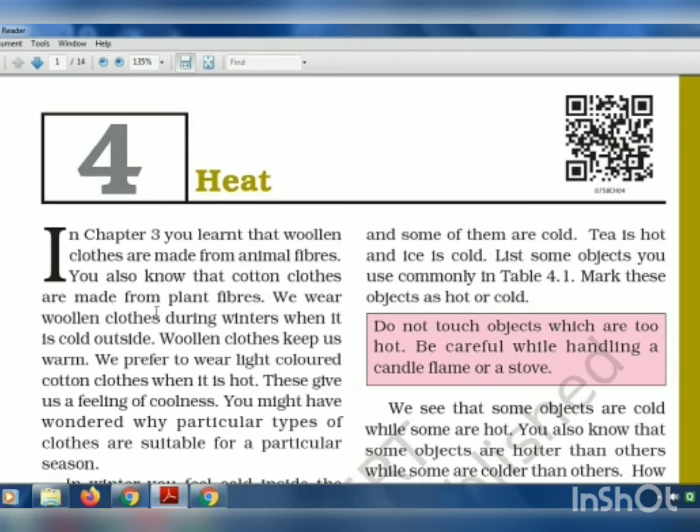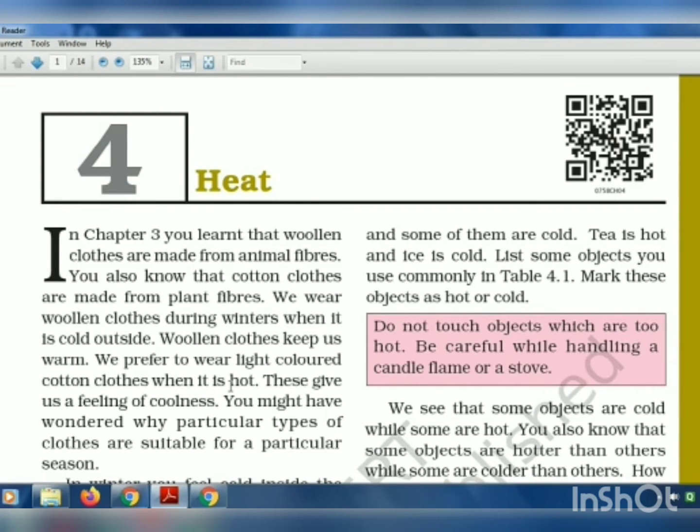Now, we wear woolen clothes during winters when it is cold outside. Why? Because woolen clothes keep us warm. And on the other side, we wear light colored cotton clothes when it is hot.